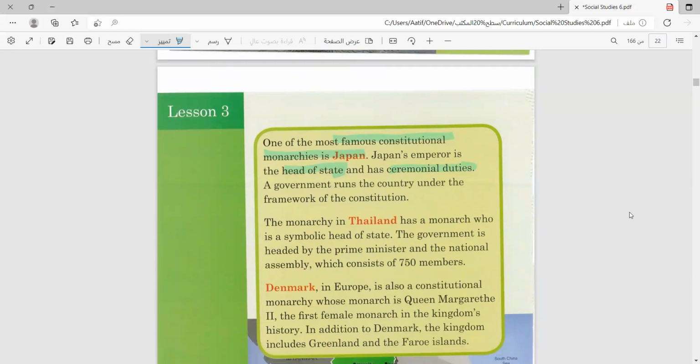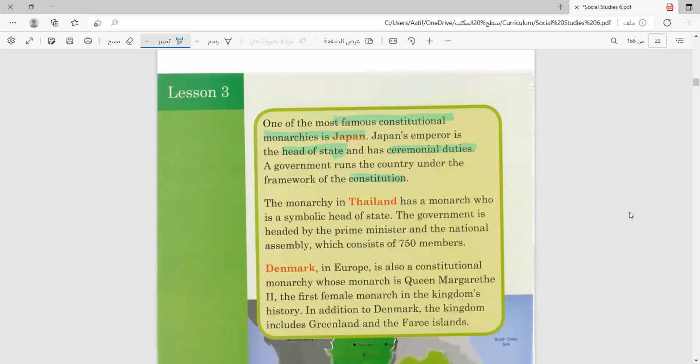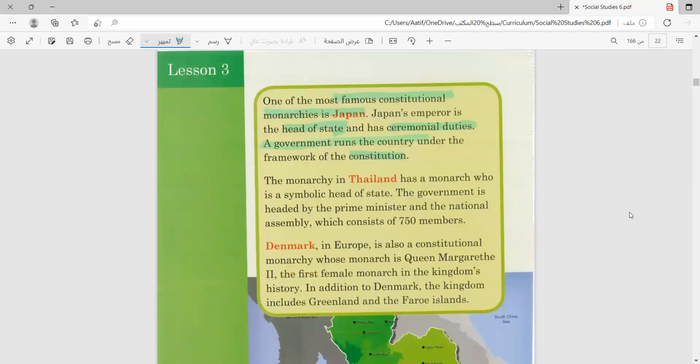A government runs the country under the framework of the constitution. So actually the emperor, or the head of state, doesn't have much power. The country is run by the government.